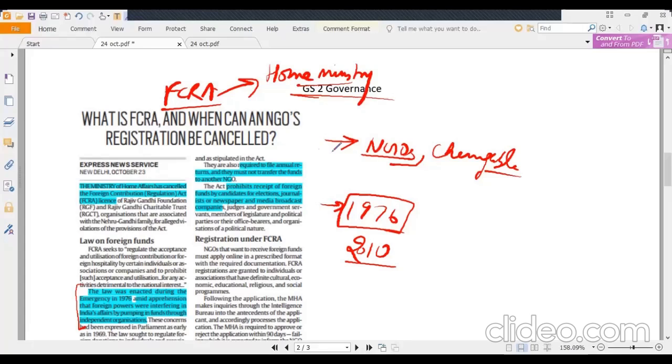Under it, there are various conditions as to where and how to be registered. No need to go into details because it is not relevant. Just read this part only. This act prohibits receipt of foreign funds by candidates for elections, for obvious reasons, journalists or newspapers and media broadcast companies, judges, government servants, etc. Basically, it has certain exceptions, where people under those categories cannot seek foreign funding due to national security and other reasons.